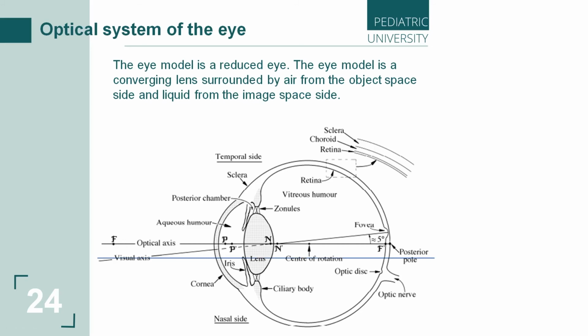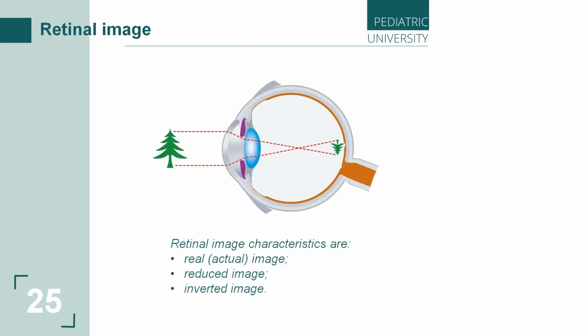And let's see. In our eye, there are two collecting lenses. This is the lens and the vitreous body, or vitreous humor. So we must understand the retinal image characteristics: we can see all objects. How? They are real, because our eye is a collecting lens.